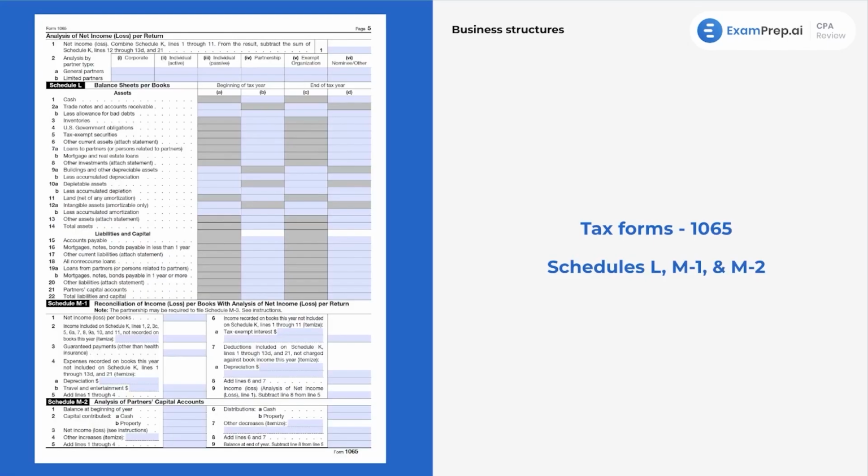Going back over here, this is important as well. You'll see a lot of similarities between the book to tax, Schedule L, M1, M2. This is book to tax. When it comes to Schedule L, this is the balance sheet per the book. So you need to report just your balance sheet for the IRS's informational purposes. Schedule M1, this is where you reconcile your net income. And then M2, this is going to be where you display your partners' capital accounts. General familiarity here. I'm going to reference these just throughout, again, partnerships and just throughout the rest of the course. Even when we deal with assets and the basis of everything, we'll see how it all ties in. So again, just a good general familiarity with these tax forms will be helpful.